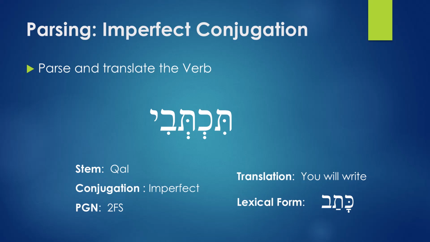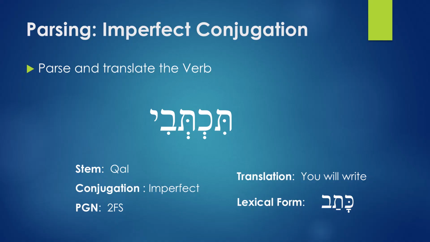Remember, lexical forms come from the perfect, the third masculine singular perfect, not the imperfect. Katav means he wrote. But in the imperfect it becomes a future action, so it becomes you write, from the word katav. So two things here are important: you have the T prefix and the I suffix.